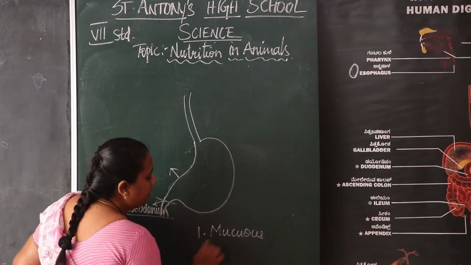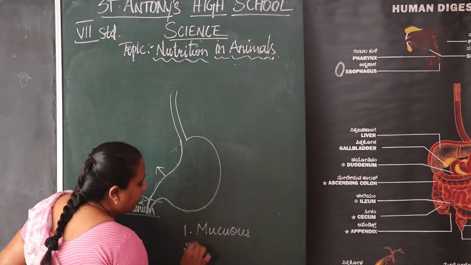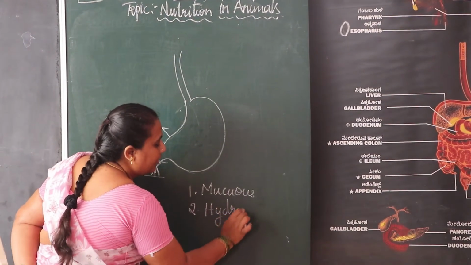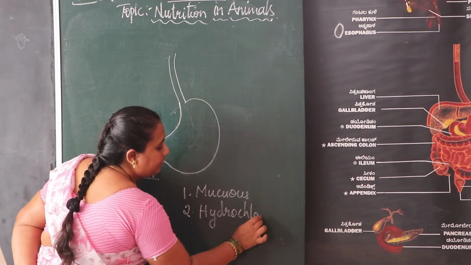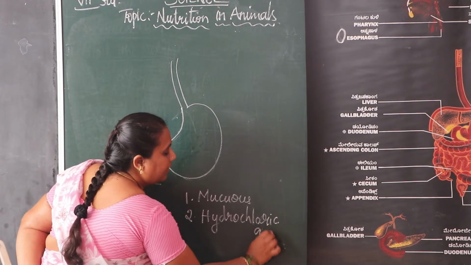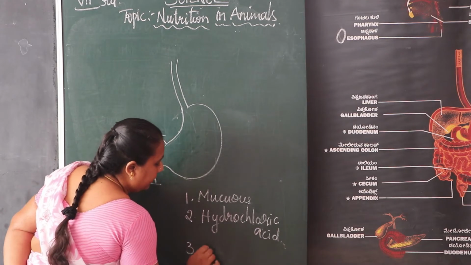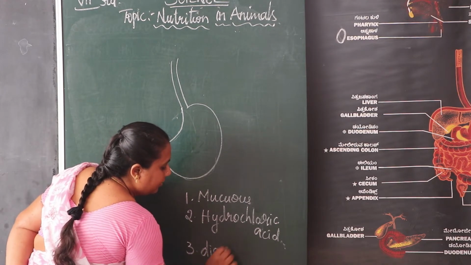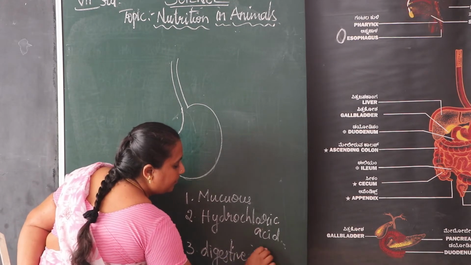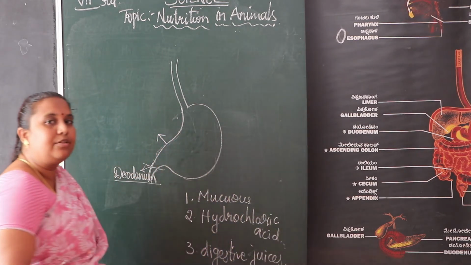The second one is hydrochloric acid, and the third one is other digestive juices.